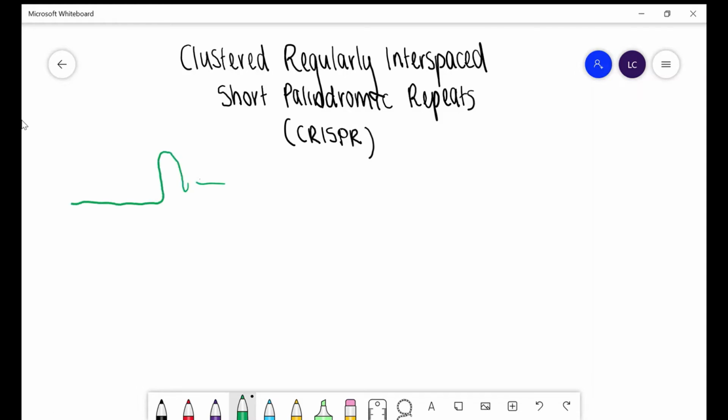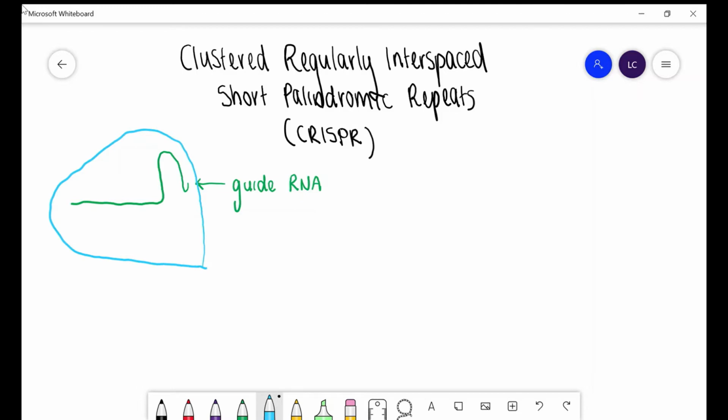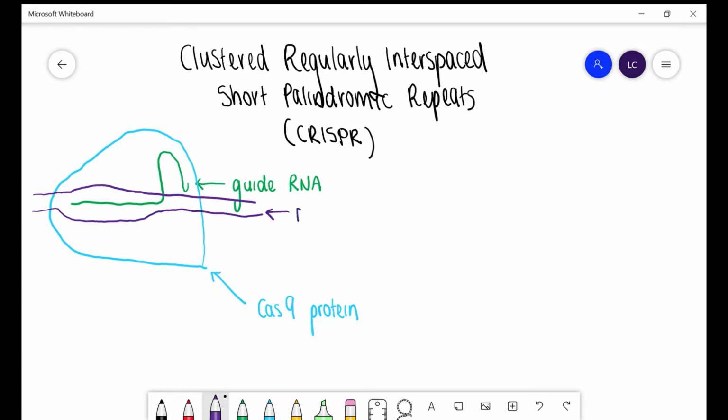For gene editing, a guide RNA can be artificially synthesized. It will guide the Cas protein to the site it needs to edit. The RNA and the Cas protein can then be delivered directly into the cells by microinjection in small organisms or transfection into larger organisms like humans. Once inside the cell, the RNA-protein complex searches for the DNA sequence that is complementary to the guide RNA.